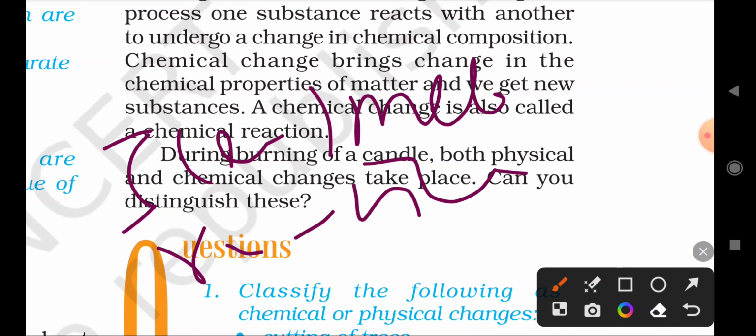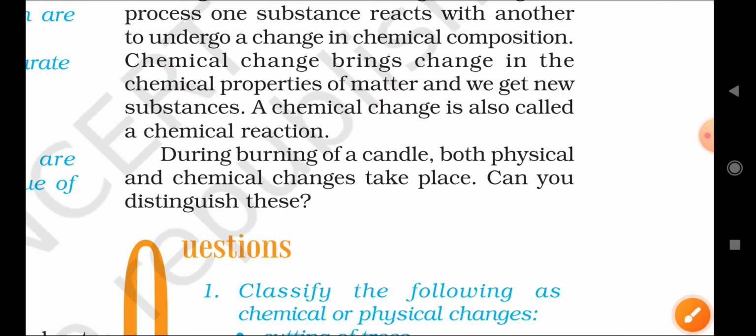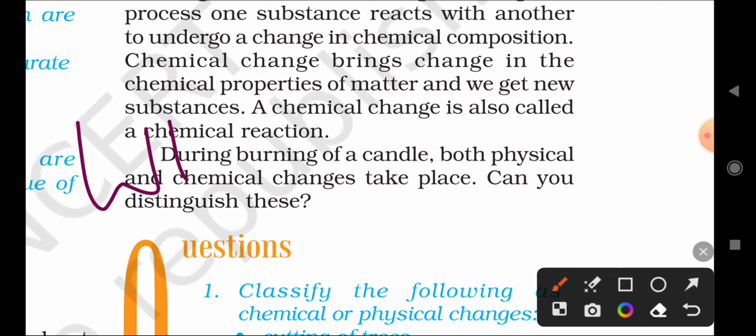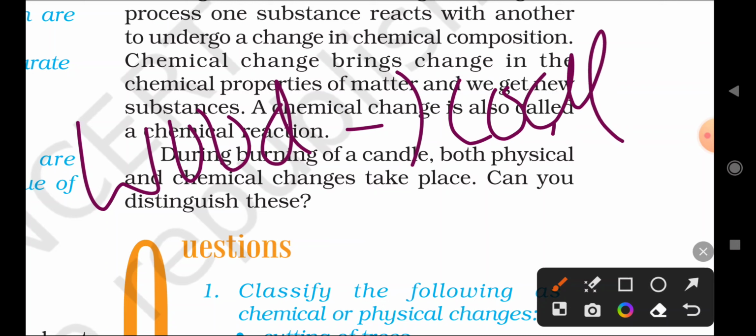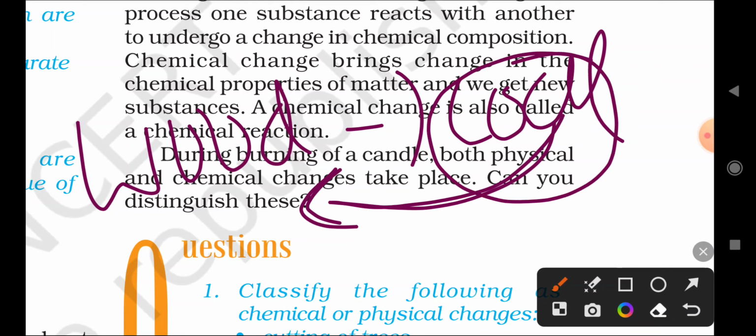This is a physical change. But if you burn wood, it will produce coal, and we cannot get the wood back from the coal. So in a chemical change, the chemical composition changes completely and we cannot get back the original substance, because a new substance is formed.